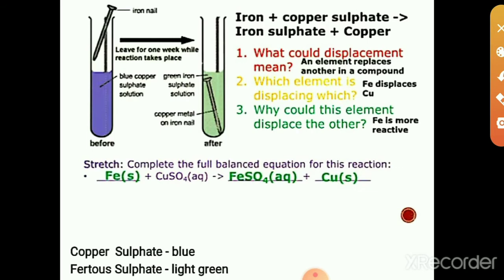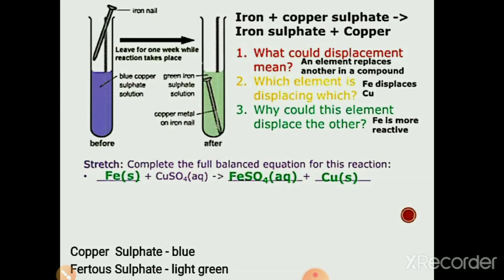What does displacement mean? Displacement means an element replaces another in a compound. Which element is displacing here?